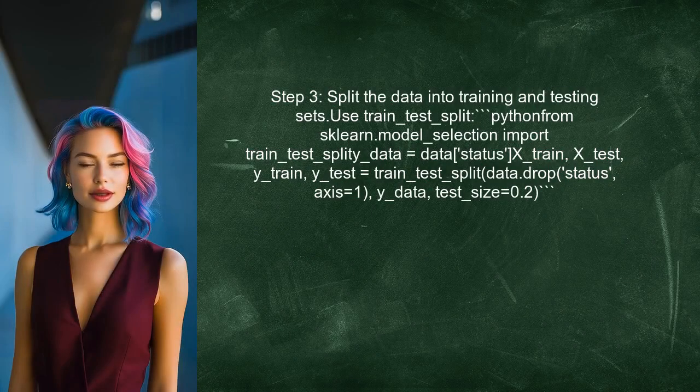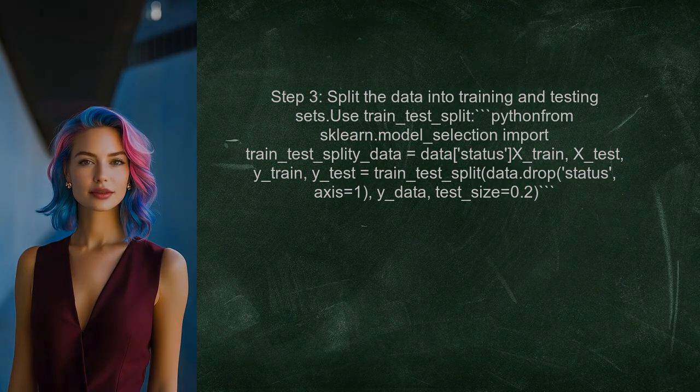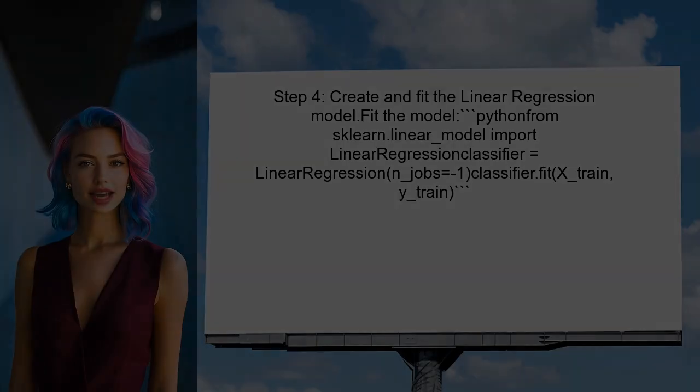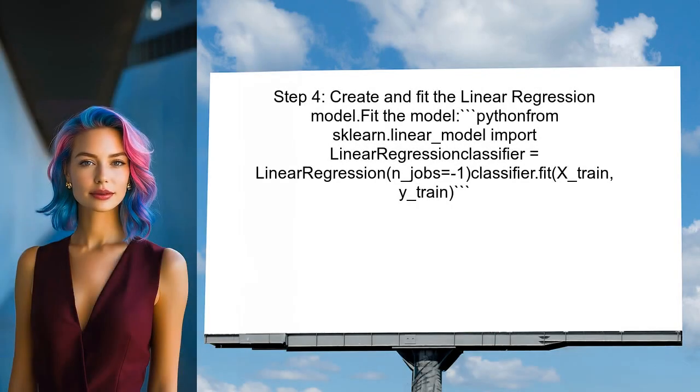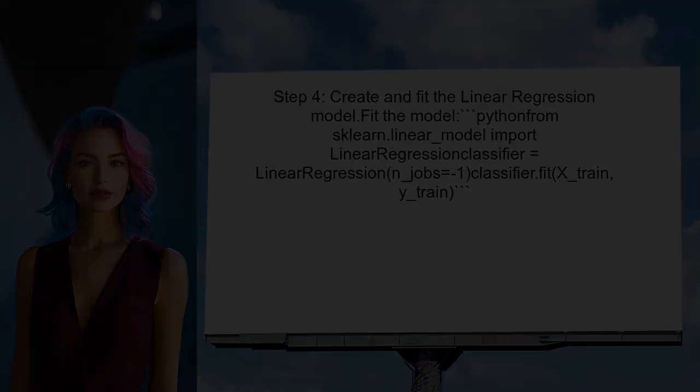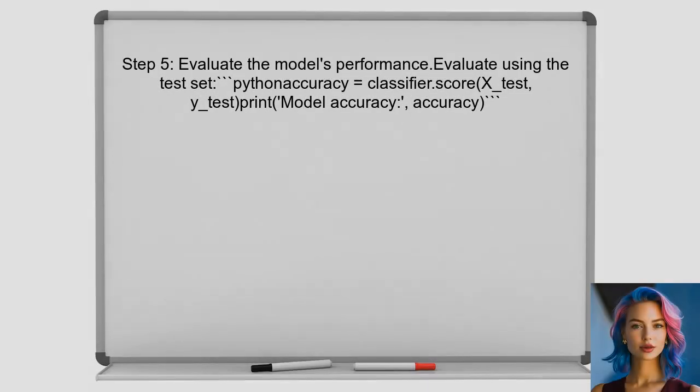After encoding the variables, the user should split the data into training and testing sets. This is crucial for evaluating the model's performance accurately. Now, the user can create and fit the linear regression model. It's important to ensure that the model is trained on the correct features. Finally, the user should evaluate the model's performance using the test set. This will help determine how well the model predicts the status.